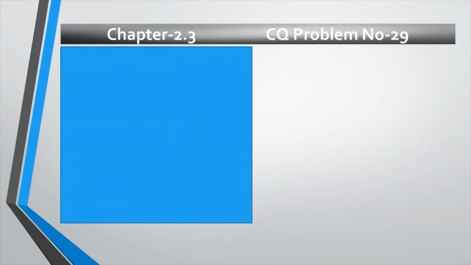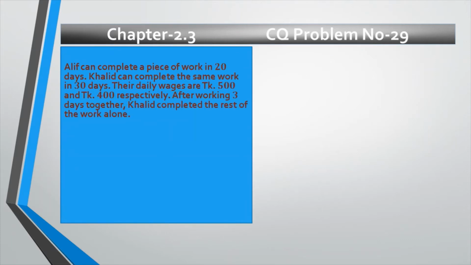This is the creative question, so let us see the stem first. Alif can complete a piece of work in 20 days. Khalid can complete the same work in 30 days. Their daily wages are 500 taka and 400 taka respectively. So my dear students, this 500 taka is for Alif and this 400 taka is for Khalid. After working 3 days together, Khalid completed the rest of the work alone. That means after working 3 days together, Alif left the work. That's why Khalid completed the rest of the work alone.